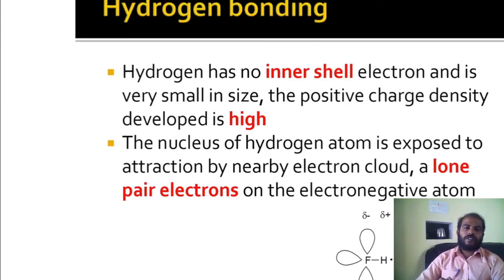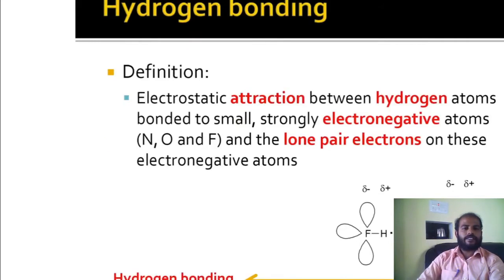The nucleus of hydrogen atom is exposed to attraction by nearby electron cloud, a lone pair of electrons on the electronegative atom. Here, two hydrogen fluoride molecules are there. Hydrogen is bonded with fluorine as shown in dotted line.